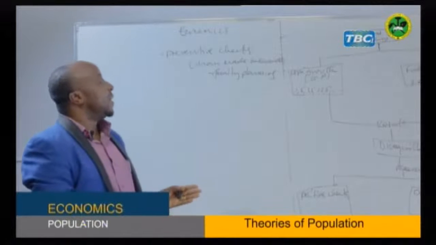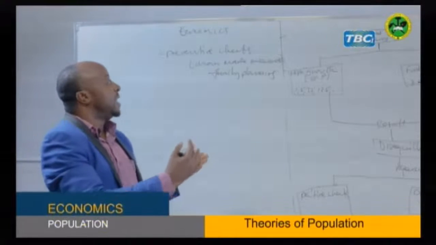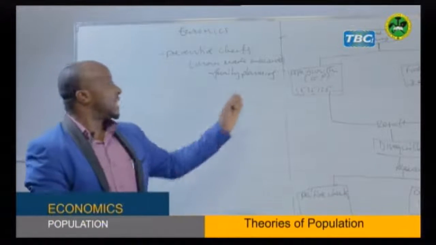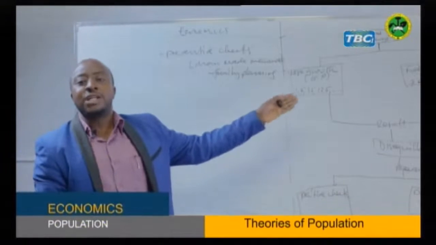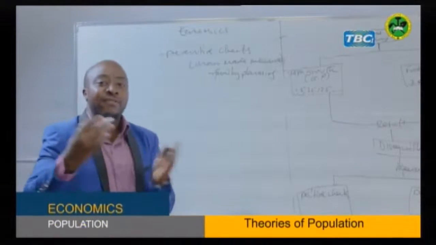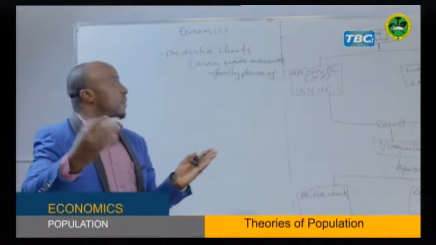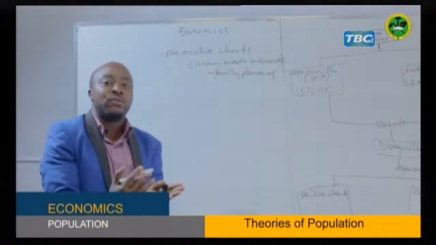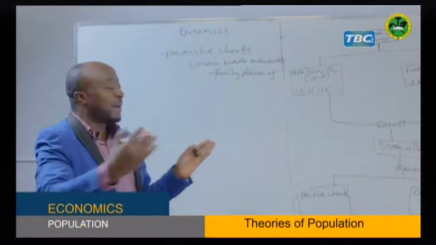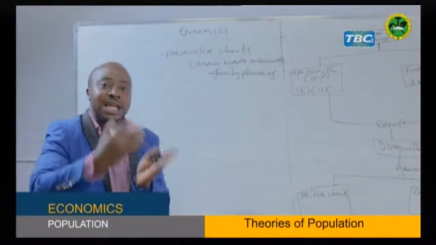That means the reproductive span will be shorter, and you have a smaller number of children. For example, if someone is at the age of 25 and gets one child after each 5 years, then by the end of the reproductive span you have a small number of children. So the aim is having a reasonable spacing between one child and the other.